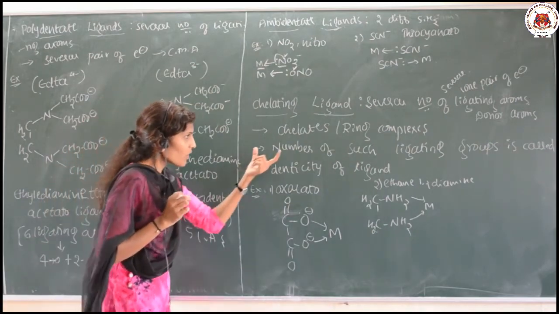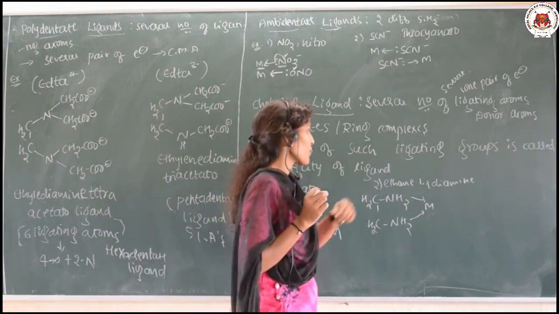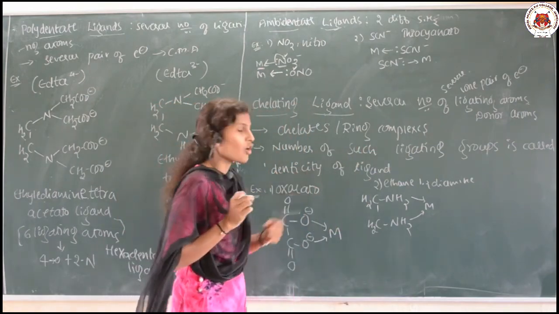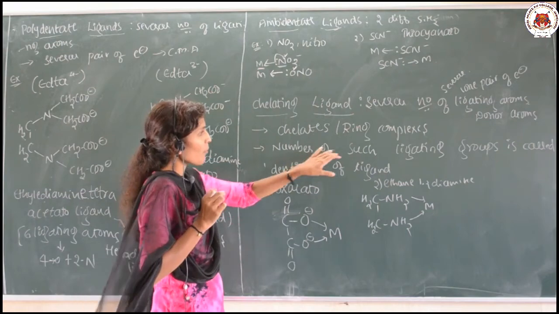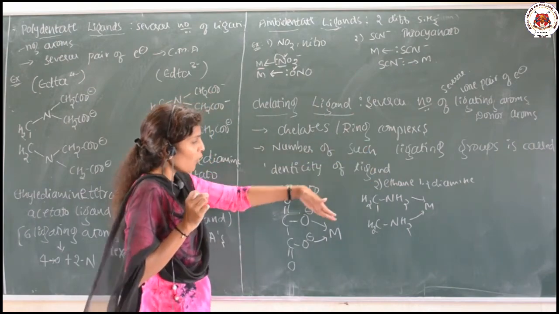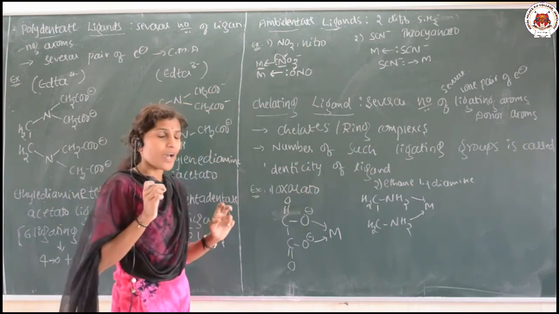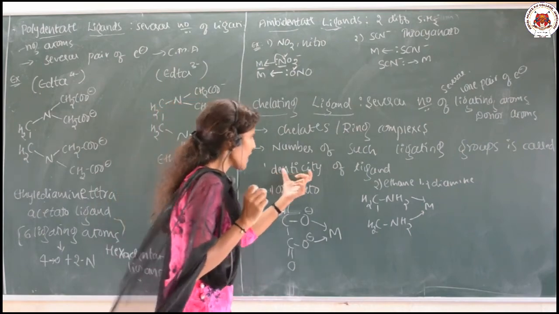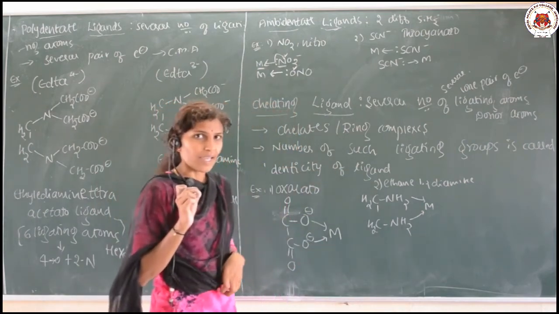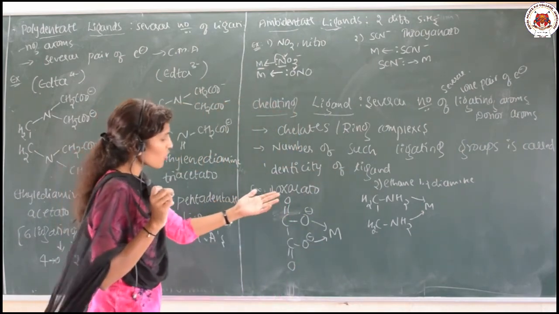And the number of such ligating groups is called the denticity of the ligand. It means how many ligating groups are present there. That is nothing but the denticity of the ligand. So the example here is oxalato.